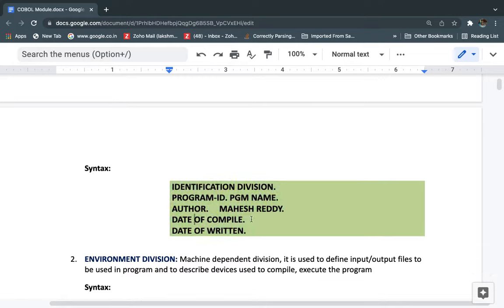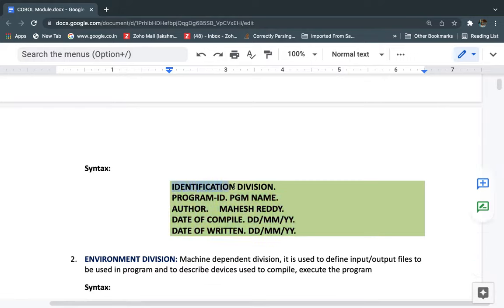And date of compile, here we can write the date of compile as, for example, date, month, followed by the year. So like that we can write date of return, date of compile, all these we can write like date, month, and year. Like this we can mention. Okay.